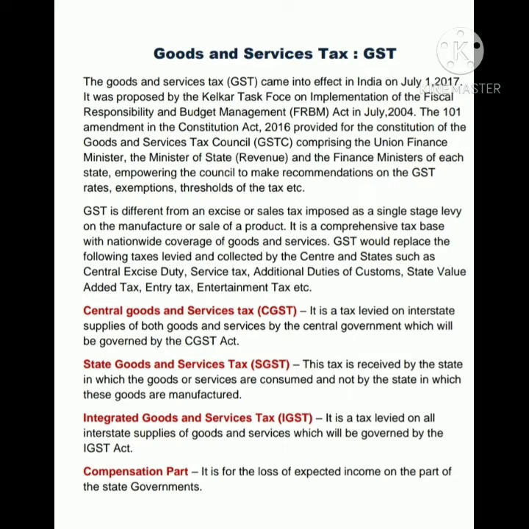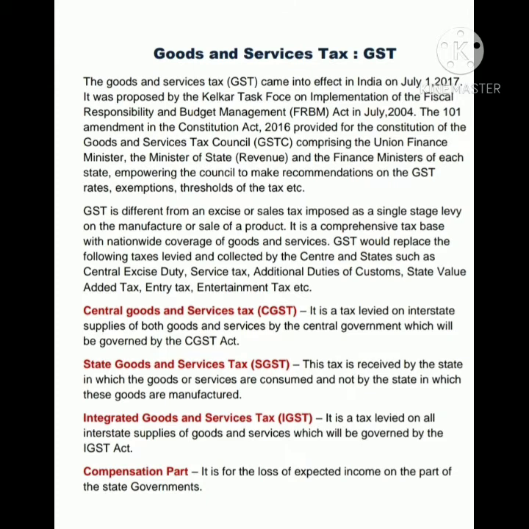First is Central Goods and Services Tax, that is CGST. It is a tax levied on interstate supplies of both goods and services by the central government, which will be governed by the CGST Act. It means it is levied by the central government on supply of goods and services within two states.